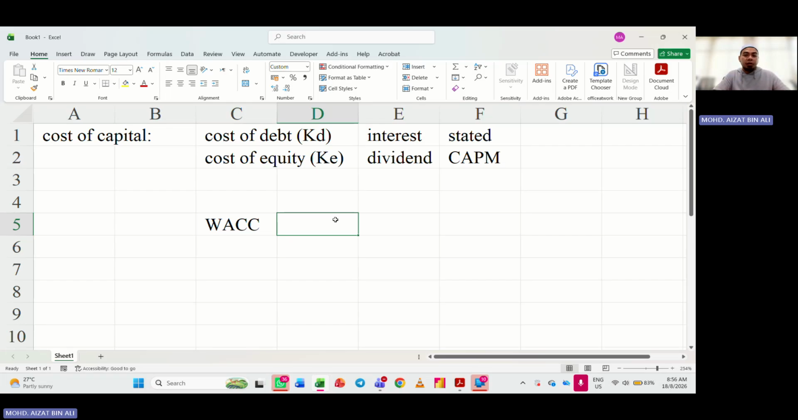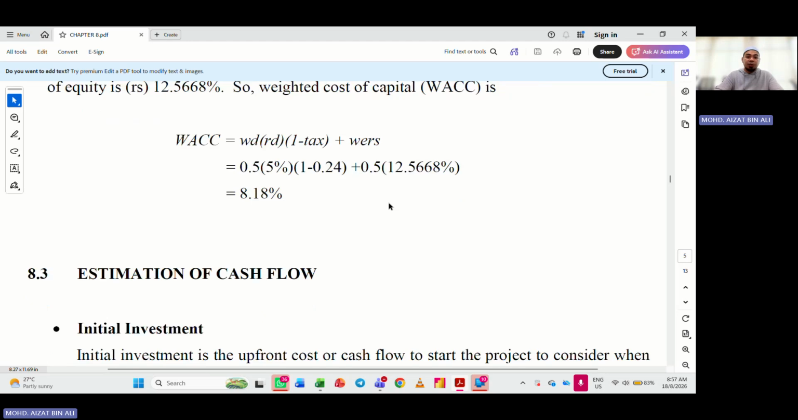What does it mean? It means that it's very rare that businesses only rely on one specific type of capital. Most businesses won't just take loans, they won't just sell shares. They would be doing both. They would sell shares and at the same time they would take loans. So in this case, how much is the cost of capital? We have to take the average. Let's look at this example to understand this better.